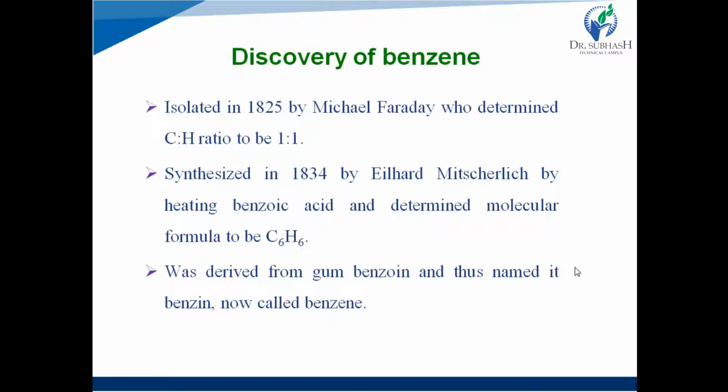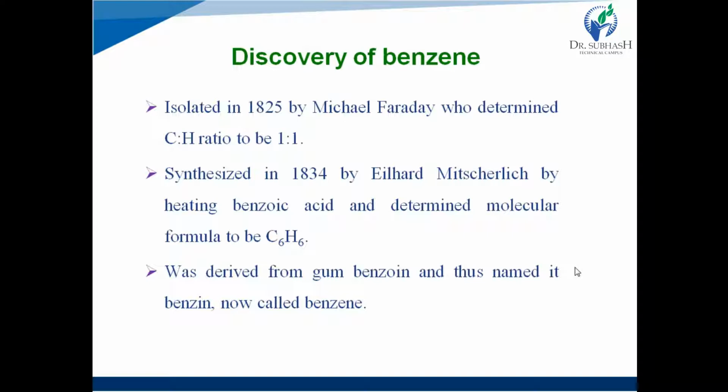When benzoic acid was heated at high temperature, it loses one molecule of carbon dioxide and produces benzene, right? That means from benzoic acid, that is benzene ring having COOH group, it loses a molecule of CO2, then the remaining compound is benzene, which has 6 atoms of carbon and 6 atoms of hydrogen. So it determined that benzene should have molecular formula C6H6.